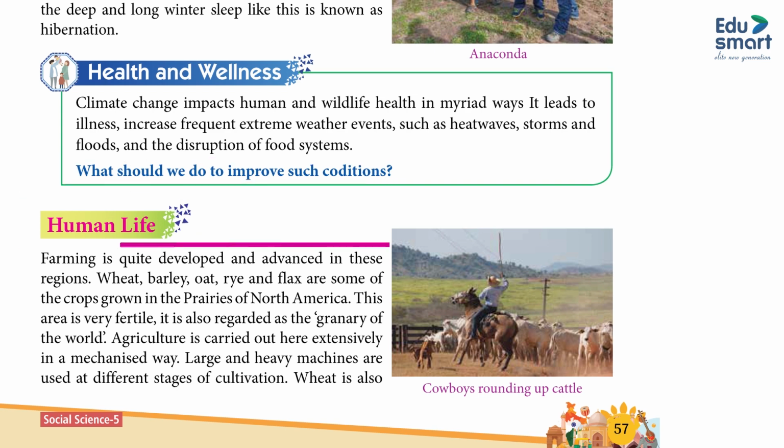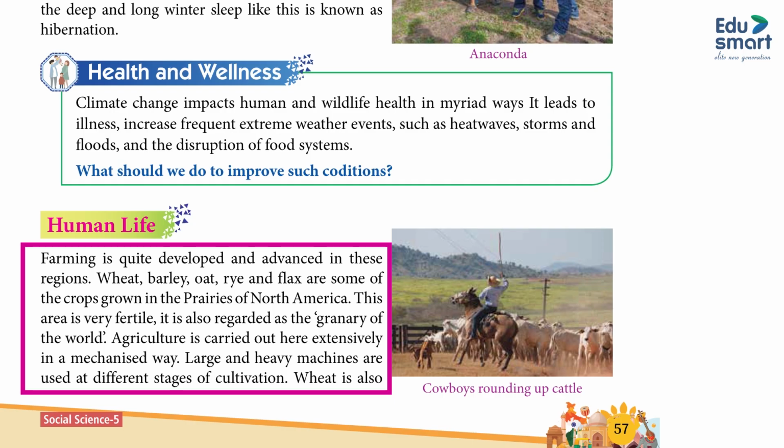Human life. Farming is quite developed and advanced in these regions. Wheat, barley, oat, rye and flax are some of the crops grown in the prairies of North America. This area is very fertile. It is also regarded as the granary of the world. Agriculture is carried out here extensively, in a mechanized way. Large and heavy machines are used at different stages of cultivation.